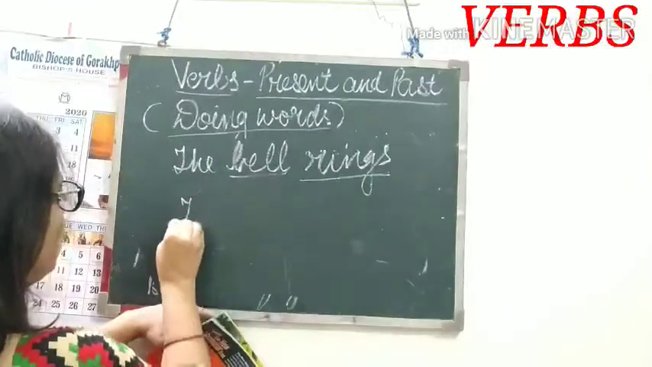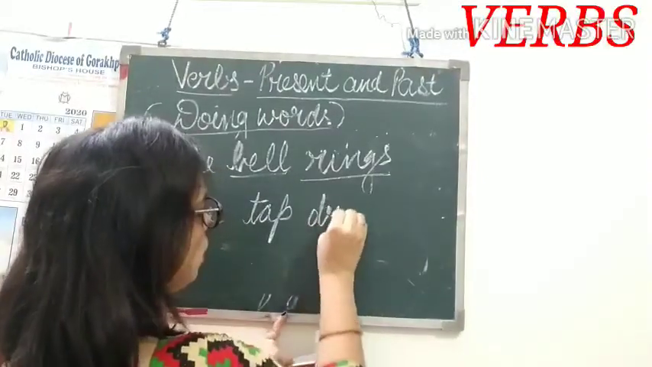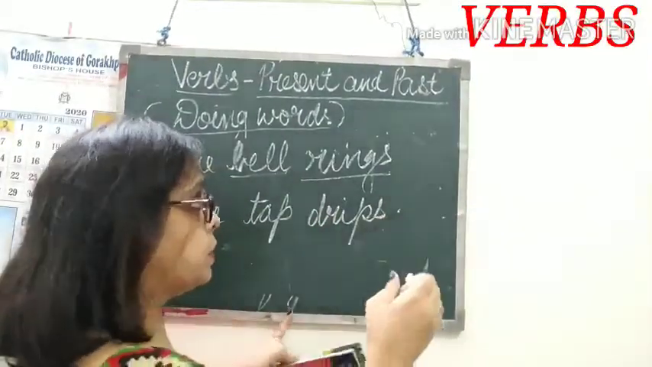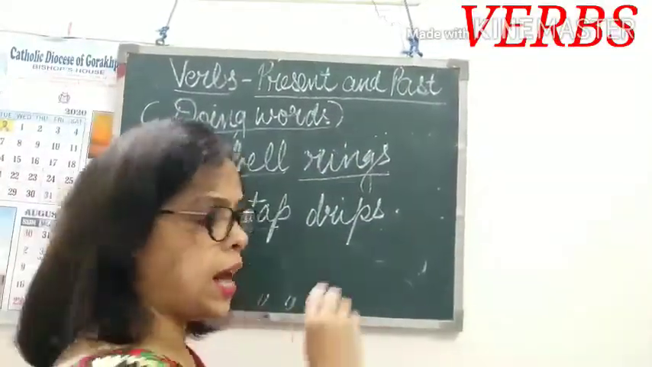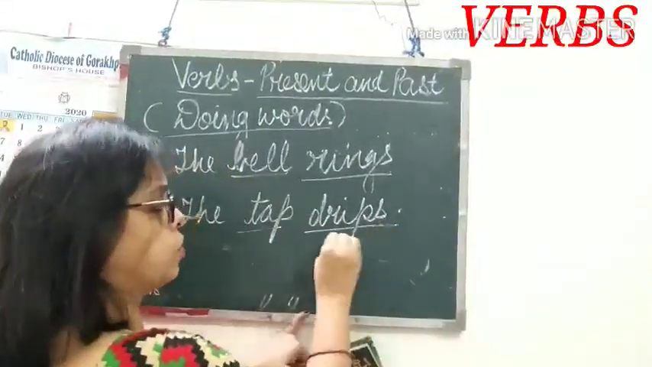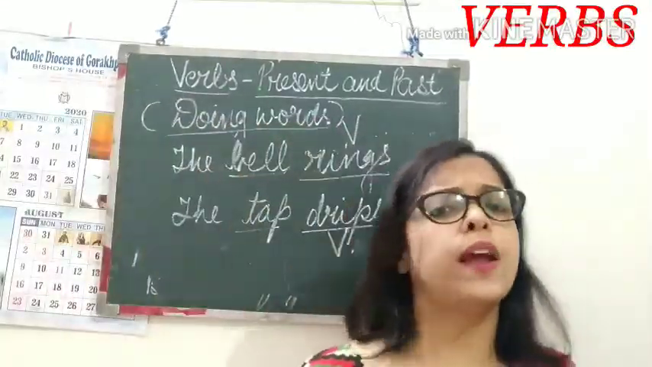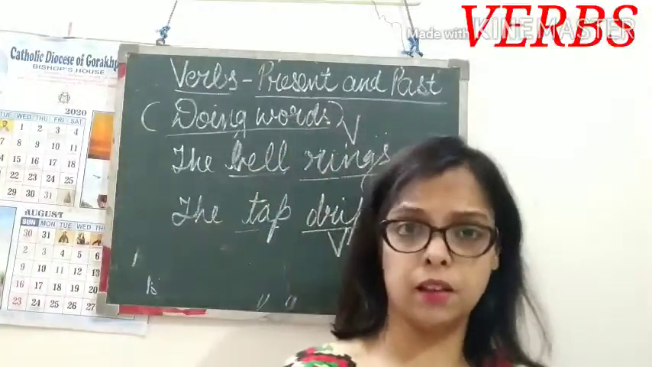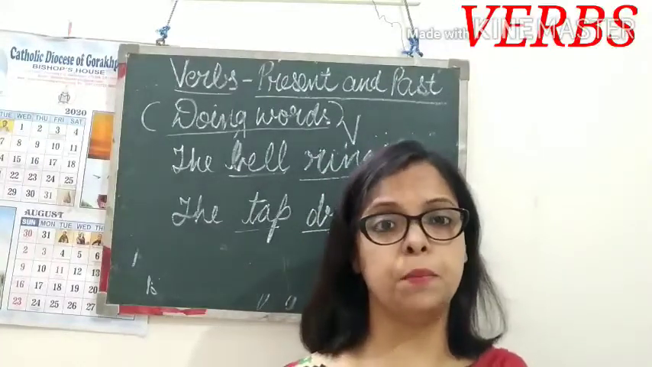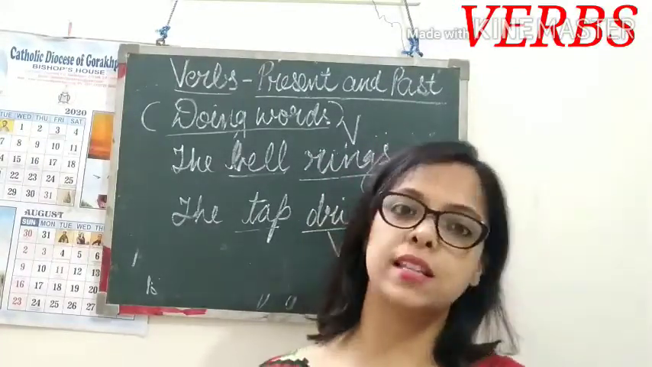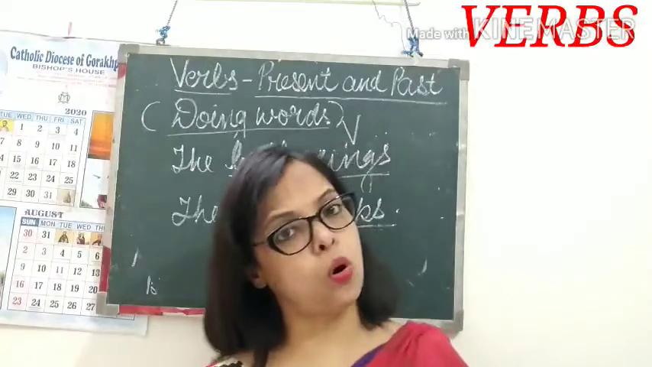If I say the tap drips, drips means water is running out or leaking out. The tap is also a thing, and what action is done by this thing? Drips. This is also a verb. So we see rings, drips, and whatever action is done by anything, that is also a verb. The words which show action done by a person, animal or thing are known as verbs. So children, I hope it is clear now what a verb is. The doing words are called verbs.